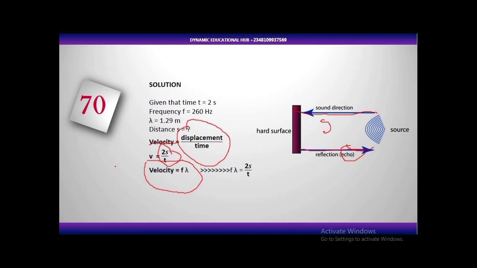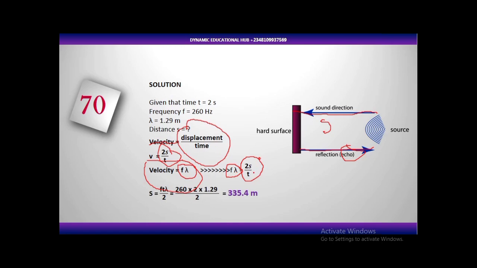And we also know that velocity of a wave, v from wave, is equal to f lambda. Frequency of a wave times wavelength of a wave. Velocity is equal to what? F lambda. V is equal to f lambda. Now since we now have two formulas for velocity, v is equal to f lambda, and v is equal to what? 2s over t.